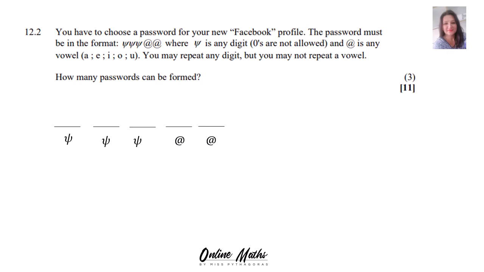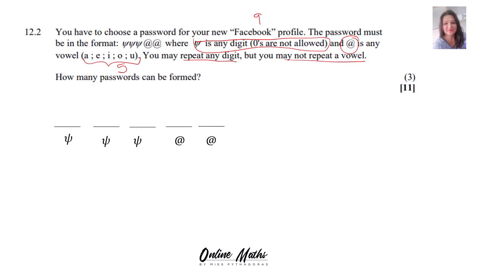So that means you have a possibility of 9 digits. And then the @ sign is any vowel, A, E, I, O, U, and there are 5 of them. You may repeat any digit, that's important, but you may not repeat a vowel. How many passwords can be formed?